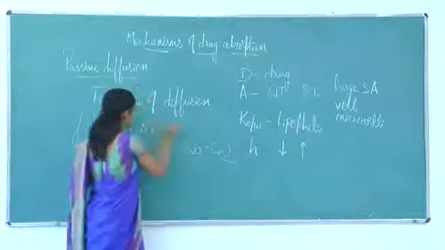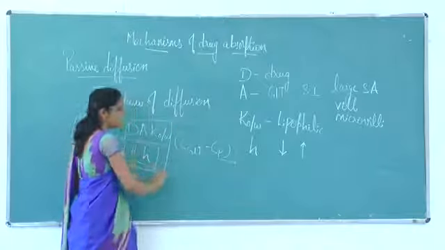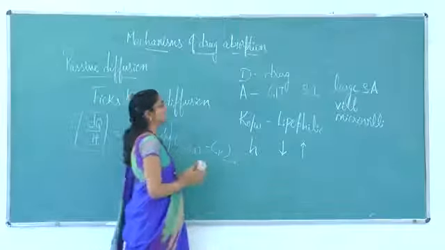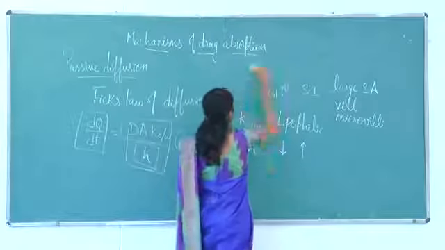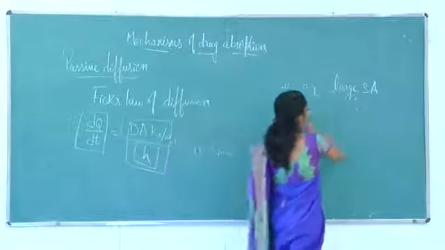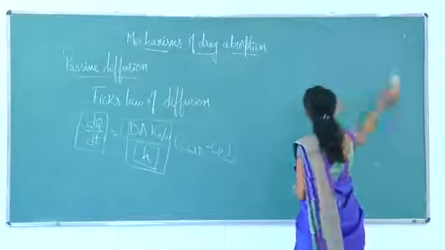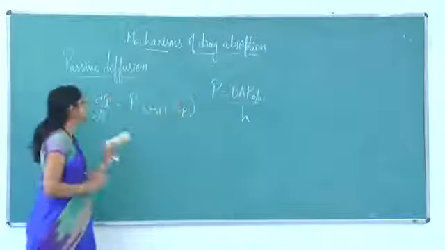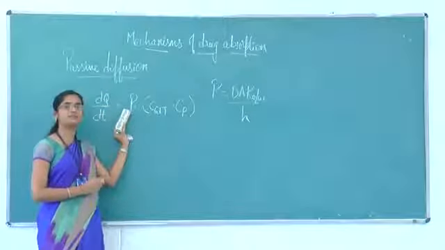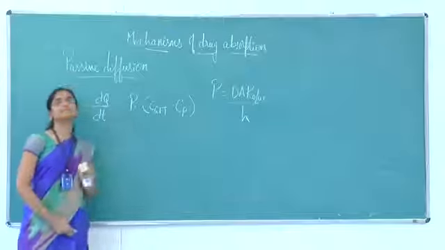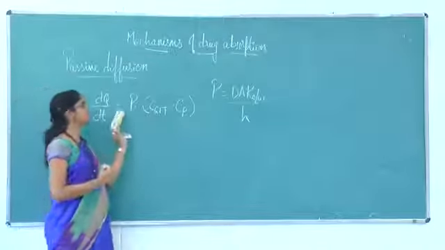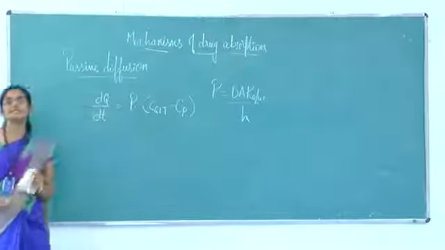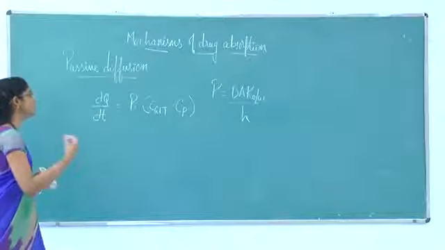So considering all these factors which are constants, you can replace all of them using a single parameter that is known as permeation coefficient P. So instead of all these terms which are constants, we can use a single term, that is P, the permeation coefficient. This gives the ease with which the drug can move through the membrane.